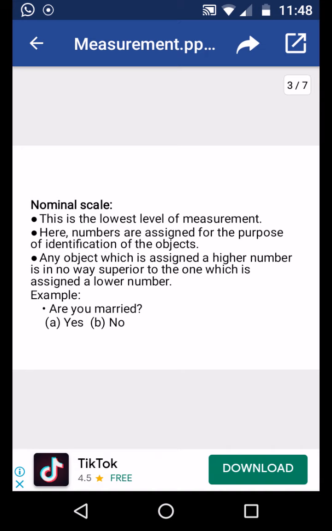The first one is nominal. Remember, the first one is nominal and it is the lowest level of measurement. Here, numbers are assigned just for the purpose of identification, a very important point. For example, the question 'Are you married?', yes or no. Yes may be given 1 and no may be given 0, or no may be given 1 and yes may be given 0. This is just for identification. Another example is the region where you come from, rural or urban. Rural may be given 1, urban may be given 0. This is the nominal scale.